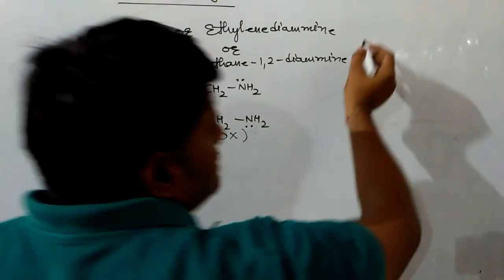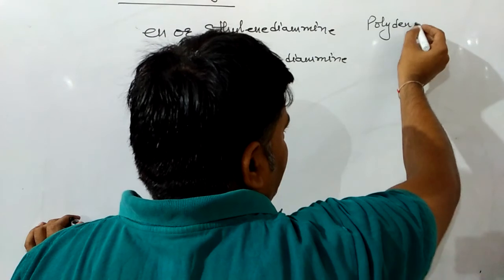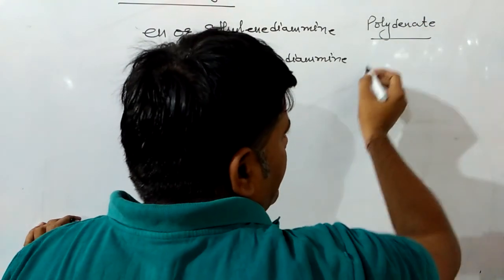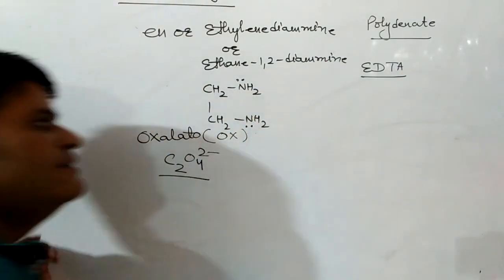After this, we have to discuss polydentate ligands. Polydentate ligands are those which have more than two donor sites in them, and a common example of that is EDTA.